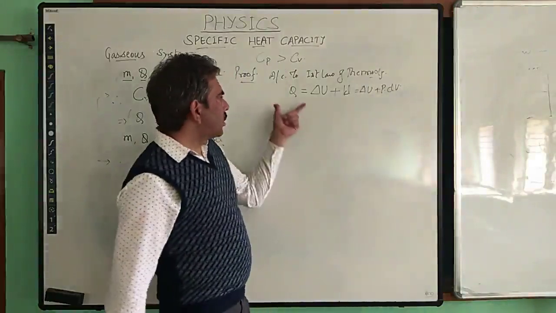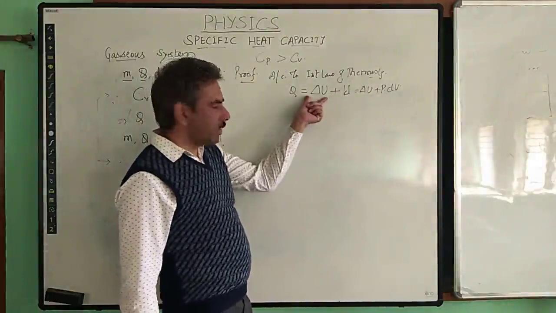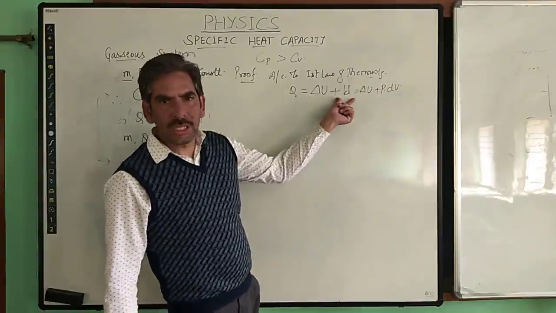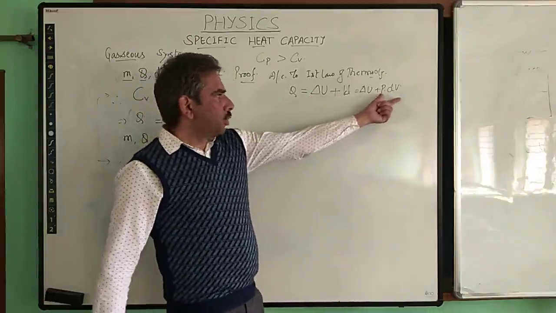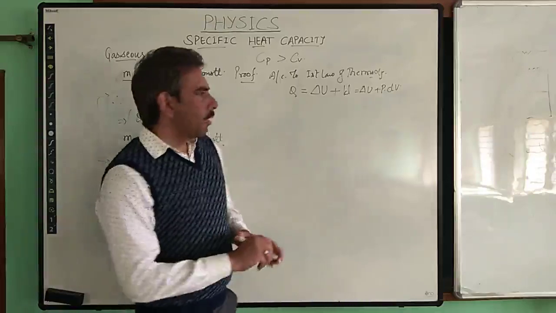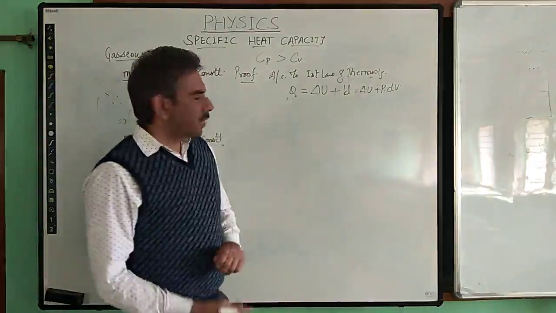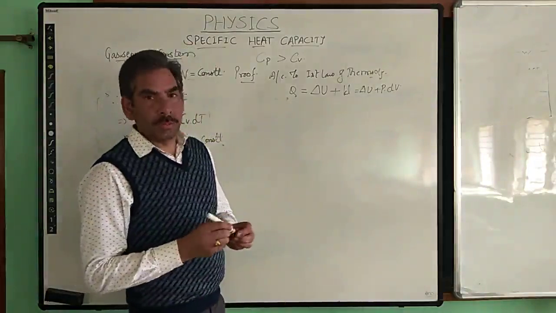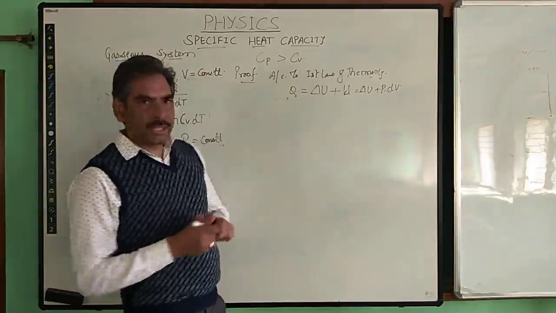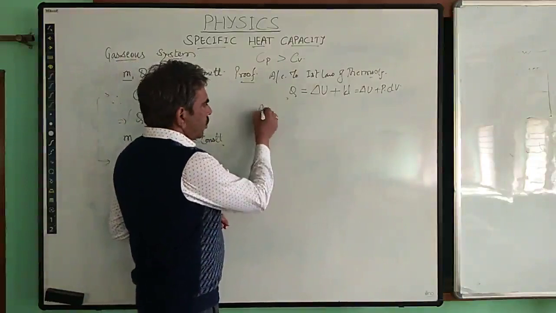Here this is the total amount of heat added, so it is being used in two ways. A part of it is used to increase the internal energy, and the remaining part is used to do work on the gaseous system. So it becomes PdV. So this is the total amount of heat added. Now when we apply this first law of thermodynamics when the volume of the gas is kept constant, in that case we define the specific heat capacity at constant volume.